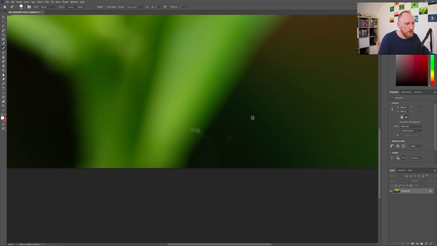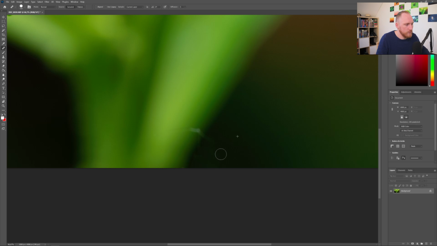So what that is doing is it is placing a sample area into another point of the picture where you want the pixels to be taken from. Now, if I place this area here, so I click here, and now if I'm moving my mouse, you see that there is another cross pointing on the screen. This cross is the area where Photoshop is sampling the pixels from that I'm currently painting onto the area where my brush is.